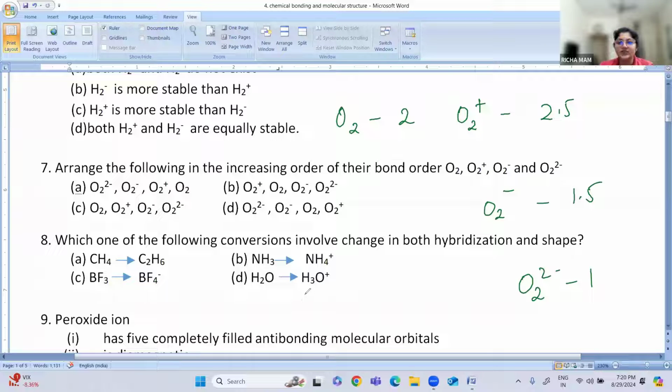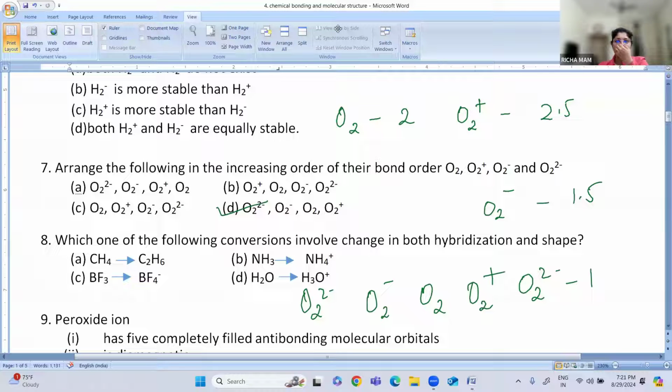Increasing order means first will be O2 2-, then O2-, then O2, and then O2+. So this is the increasing order, correct? So which is the answer? It is option number D.